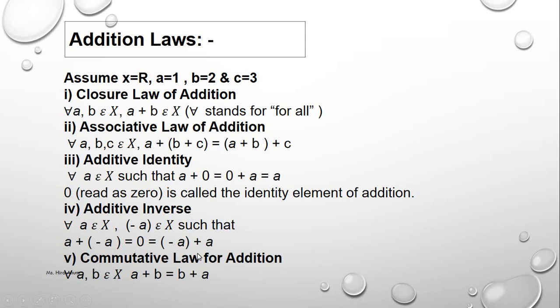Commutative law of addition. If we add two real numbers, it makes a real number. A plus B and B plus A are the same number. A plus B equals 3 and B plus A equals 3. Both make 3. They are equal. Commutative means if A plus B and B plus A make the same number, then the commutative property holds.